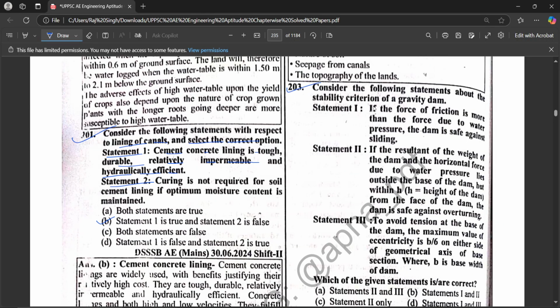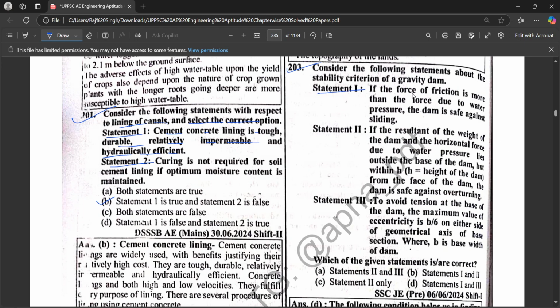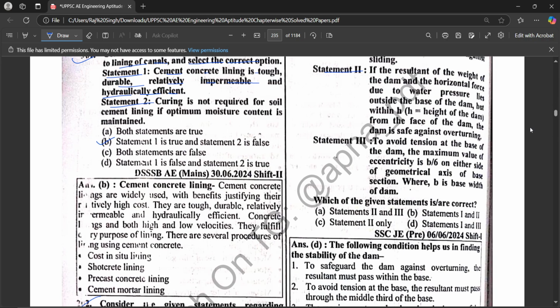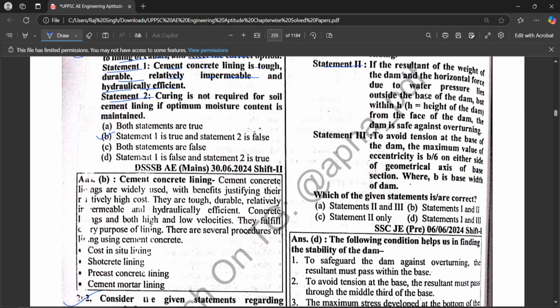Next, consider the following statements about the stability criteria of a gravity dam. Statement 1: If the force of friction is more than the force due to water pressure, the dam is safe against sliding. Statement 2: If the resultant of the weight of the dam and the horizontal force due to water pressure lies outside the base of the dam but within h height of the dam from the face of the dam, it is safe against overturning. Statement 3: To avoid tension at the base of the dam, the maximum value of the